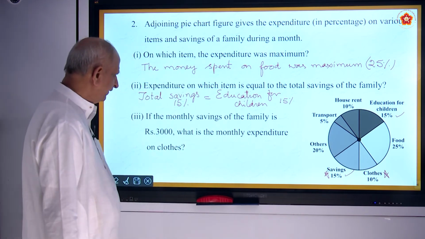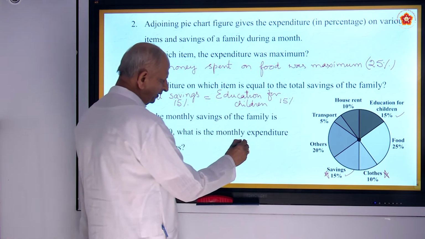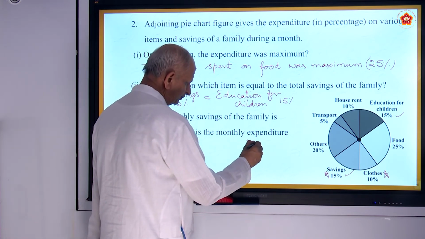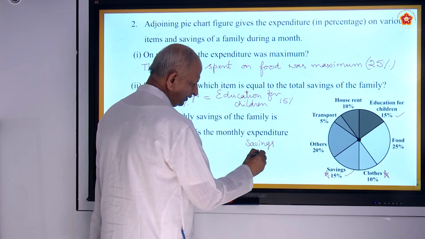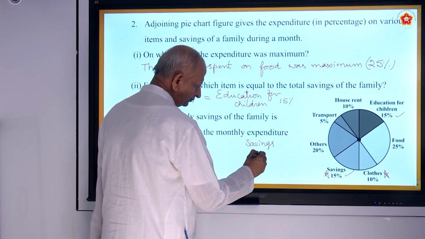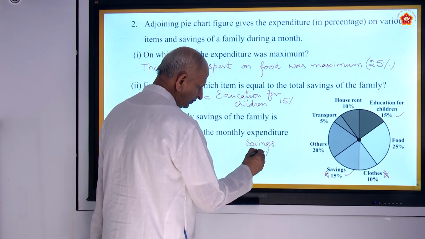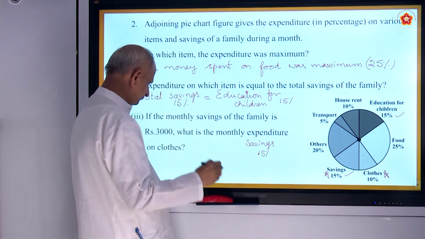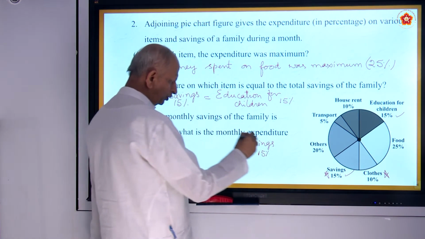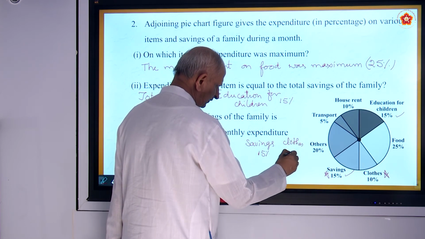So, if the savings is 3000, savings is 15%. If the savings is 15%, clothes will be 10%.